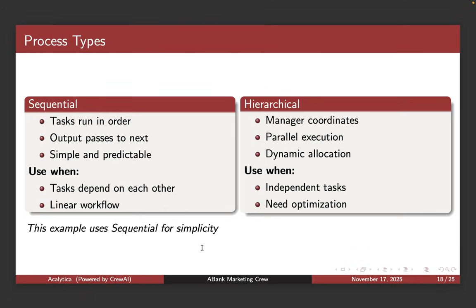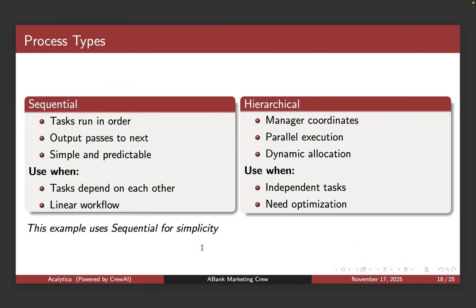And then you've got the hierarchical, where you've got the manager who coordinates. This is what they call orchestration, right? Where the manager orchestrates, almost like the conductor of an orchestra. And then there's parallel execution, where quite a number of tasks are running simultaneously. And then there's dynamic allocation, where literally it's not deterministic in the manner in which there is allocation.